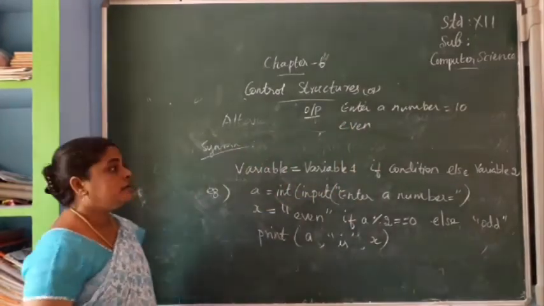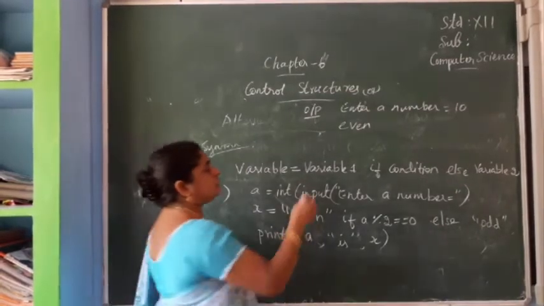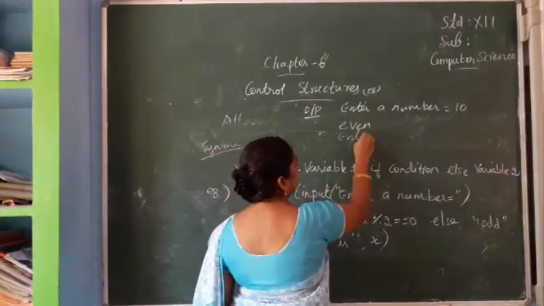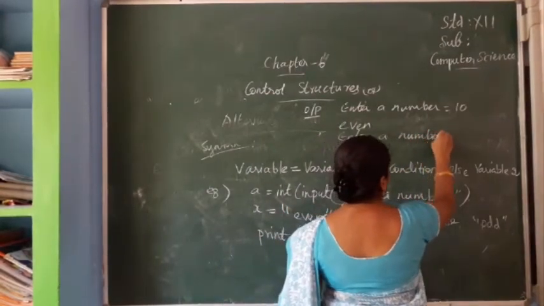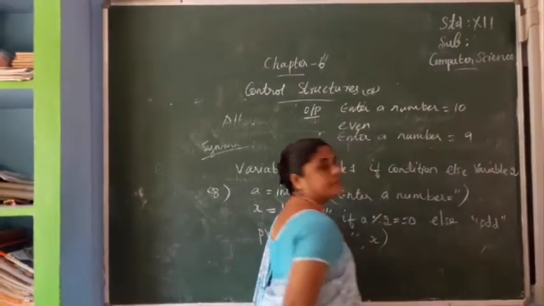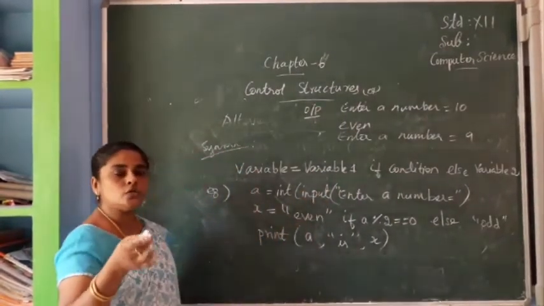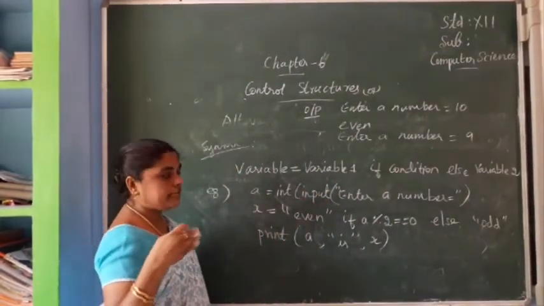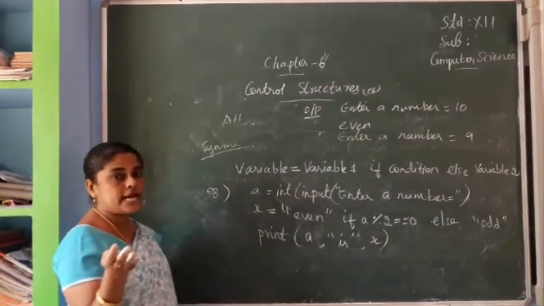Okay. Then if you execute it one more time, again it will display the message enter a number. I give 9. Now 9 divided by 2, it will check whether the remainder is 0 or not. When we divide 9 by 2, what is the answer?